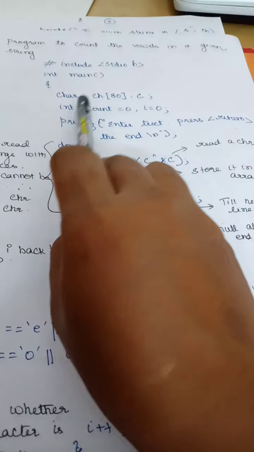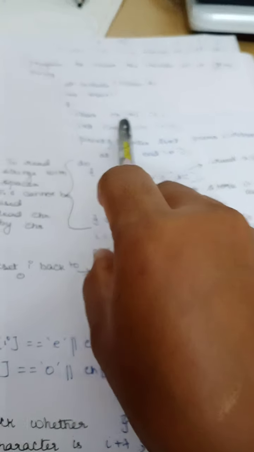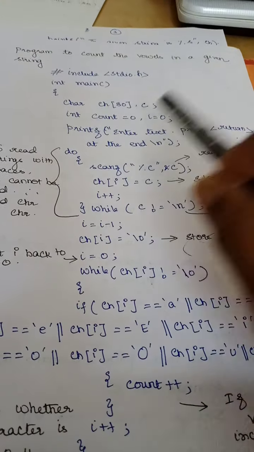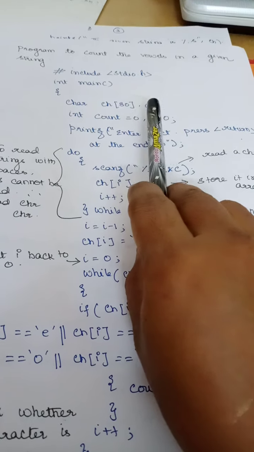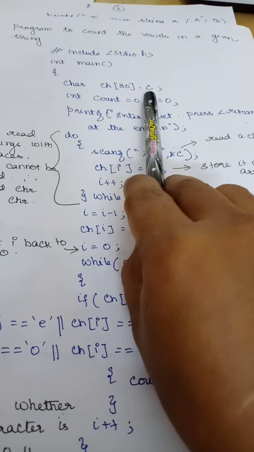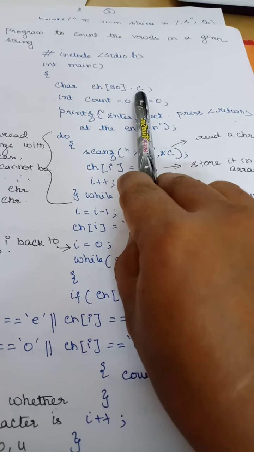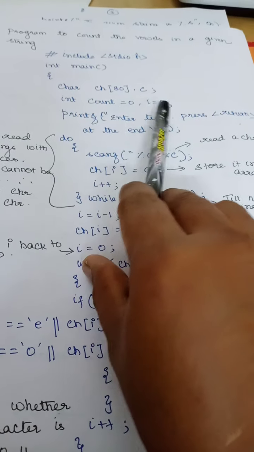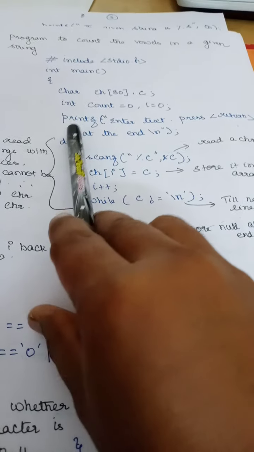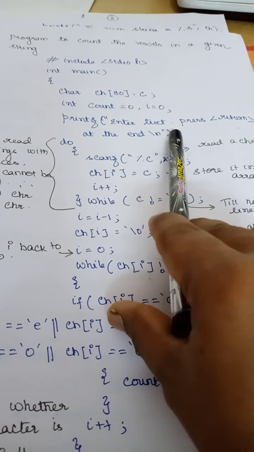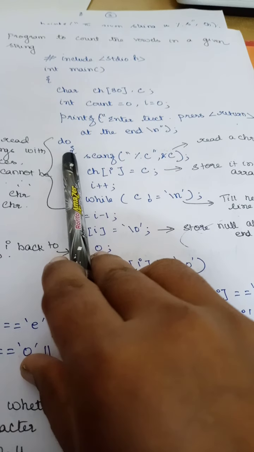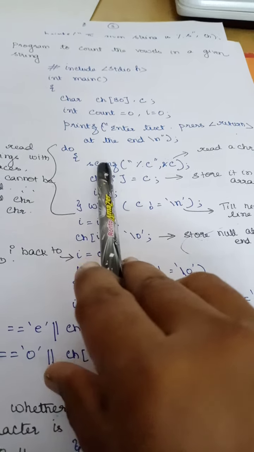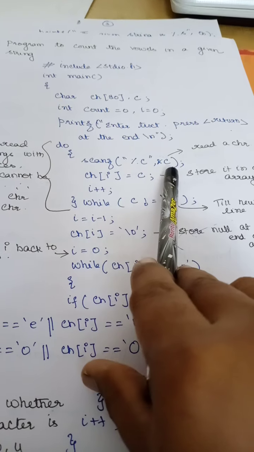So here I have a character array. Since I am going to read an entire line till I press a new line, I have used 80 and I am going to read character by character. So I have a variable called c and int count, i equal to 0, right? So printf: enter the text, press return at the end. Here again I am going to use the same do while, scanf %c &c.